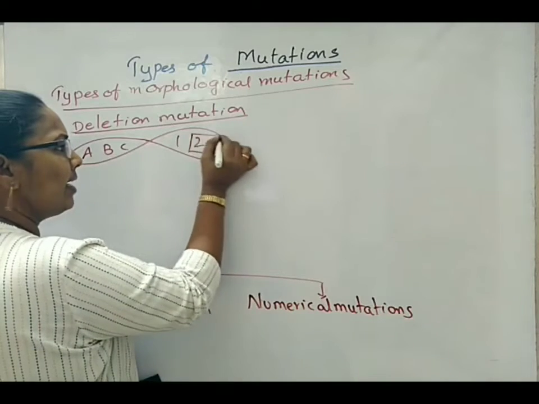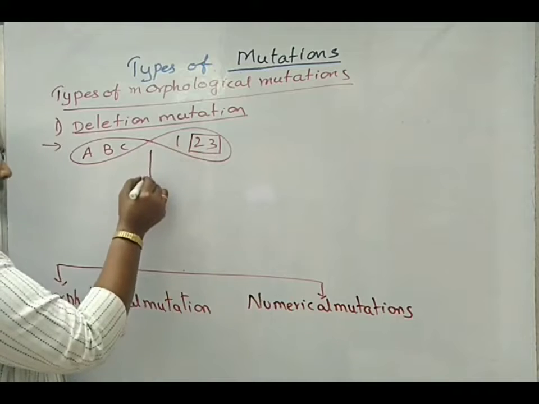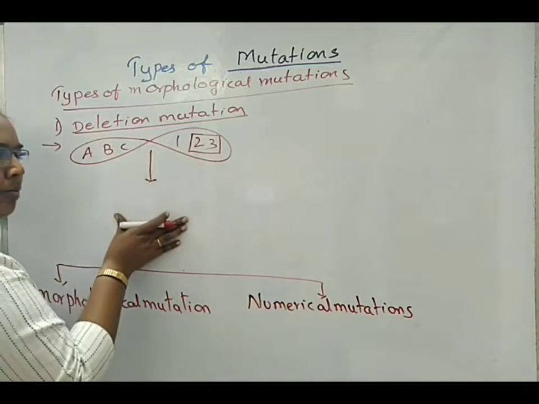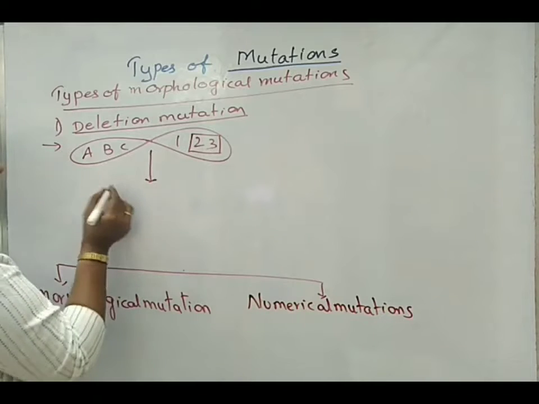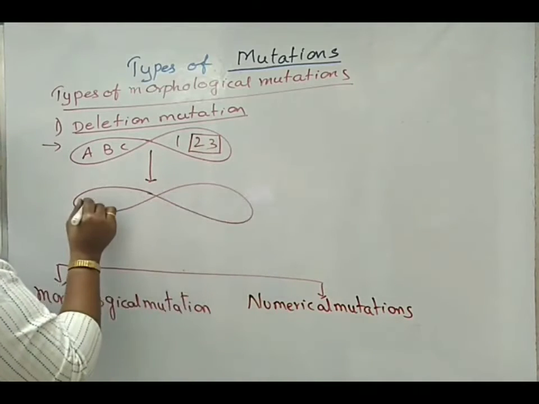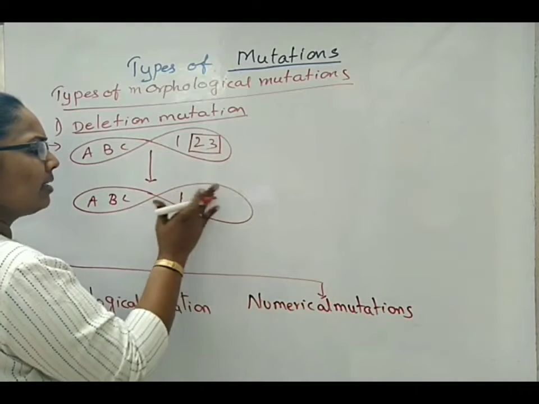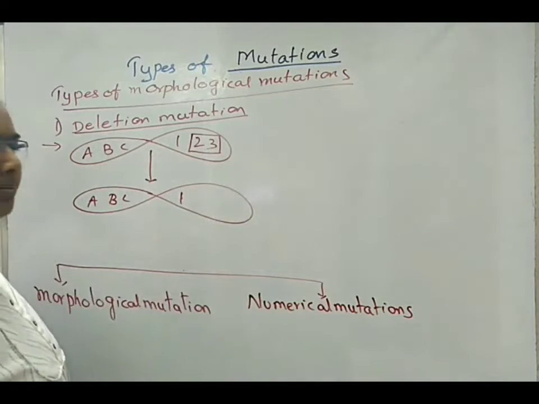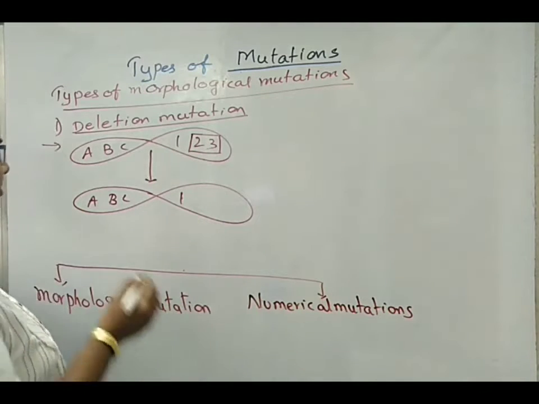Suddenly this second and third genes are deleted or disappeared in the same chromosome. We are not considering homologous or heterologous type of chromosomes. In a chromosome, if suddenly the chromosome has lost some genes inside it, lost means they are disappeared or broken into particles, then such type of condition is called deletion mutation.